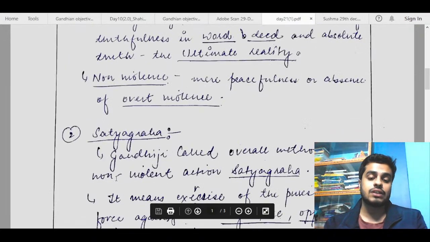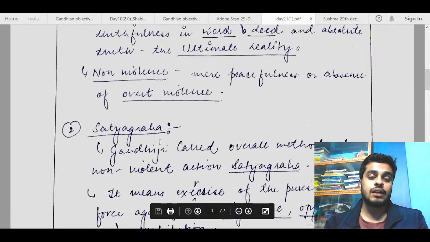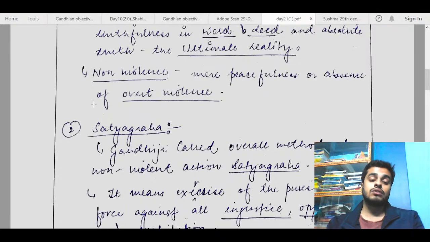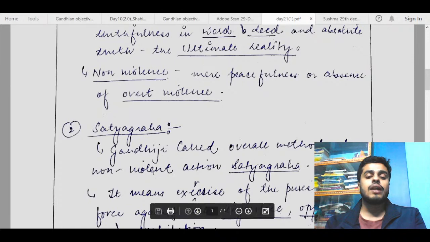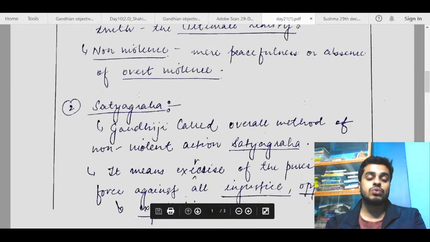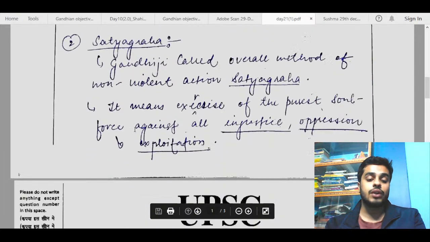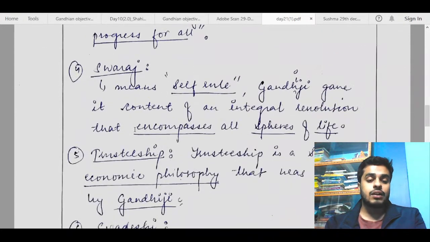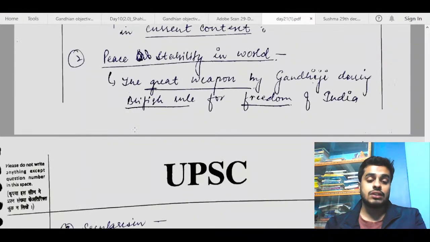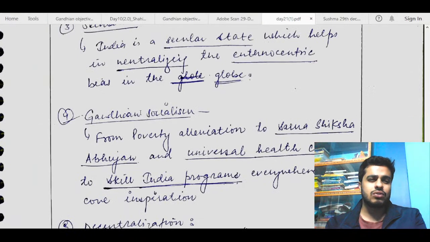Satyagraha and all keywords are fine. Use some examples and try to understand that you will not get benefits if you write the same thing in 2-3 points. Just mention a main heading and then go for writing some sub points under that only. For example, truth and non-violence here can be mentioned under this point only, and all the rest of the answer is good. These 3-4 points that you have written in the end are also good.